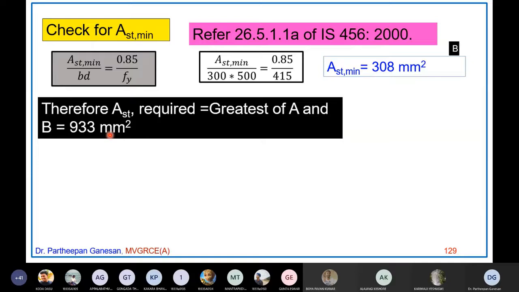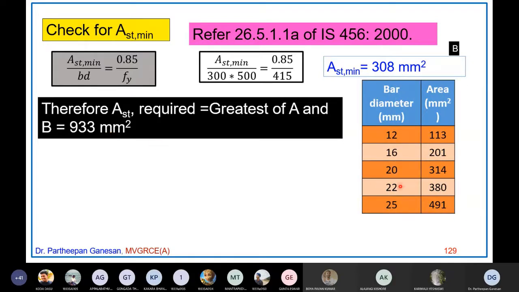I told you, you should know this table by heart. If it is 20 mm, it is 314. If it is 22, it is 380. If it is 25, it is 491. Just by looking at this, I can go with 2 numbers of 25 mm, which means 982. I will be providing 982 instead of 933. That is okay, but I can also go with 3 numbers of 20 mm, which is more economical.